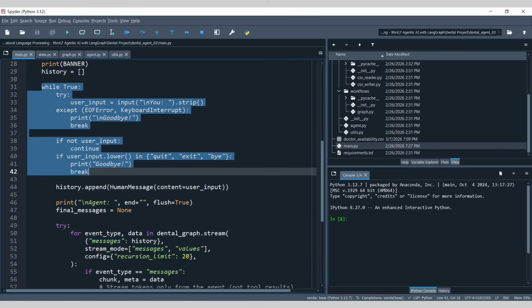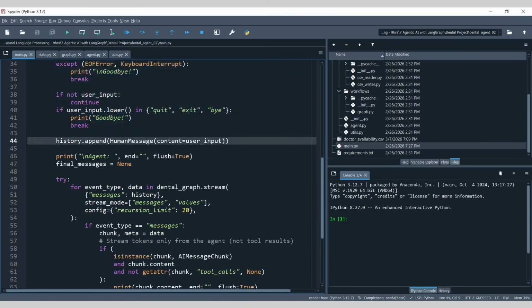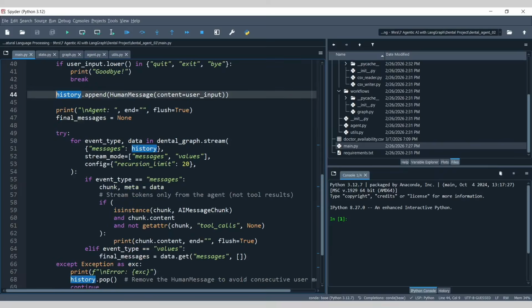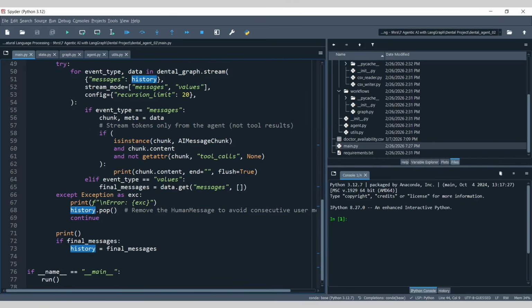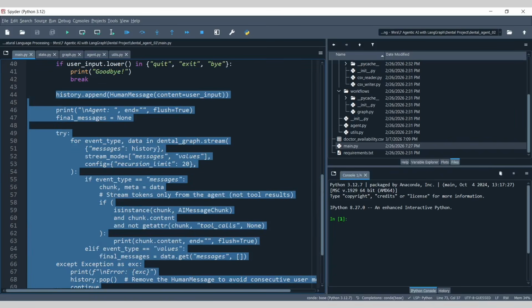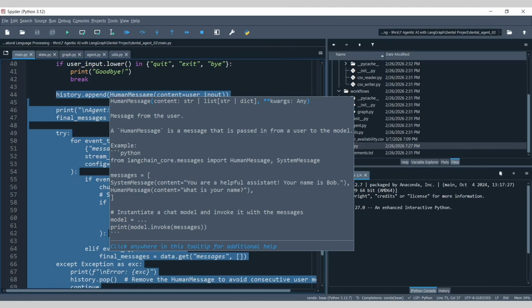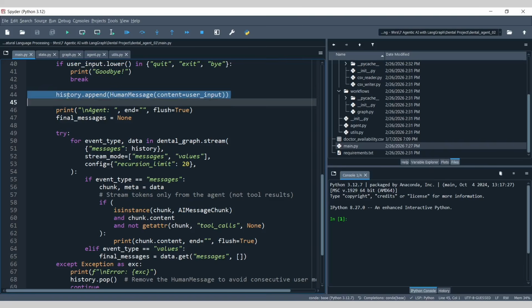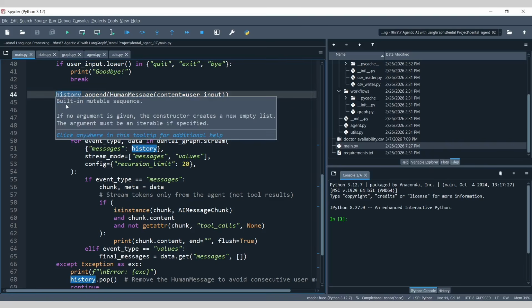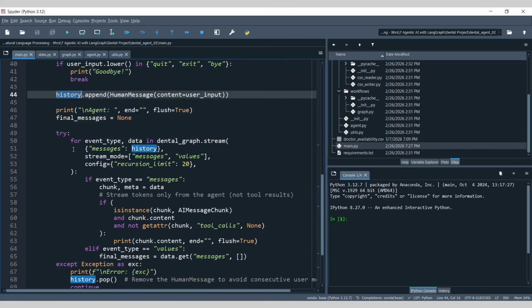Okay, now jumping on to line number 44, probably till around line number 73. If you look at this piece of code here, first of all, the user input is appended as a human message, and that is getting appended in this history variable, right? And then it sends the entire conversation history to the AI agent, and receives a streaming response from the AI agent.